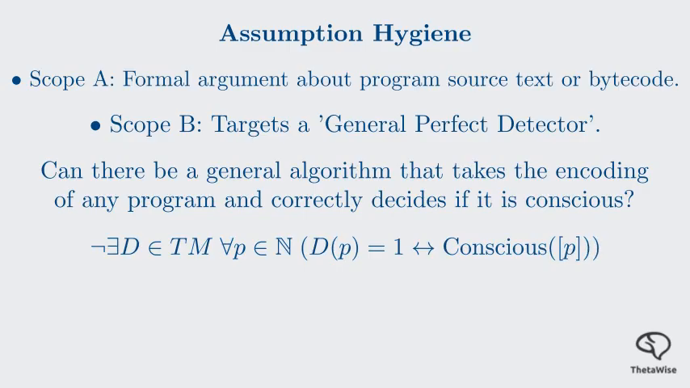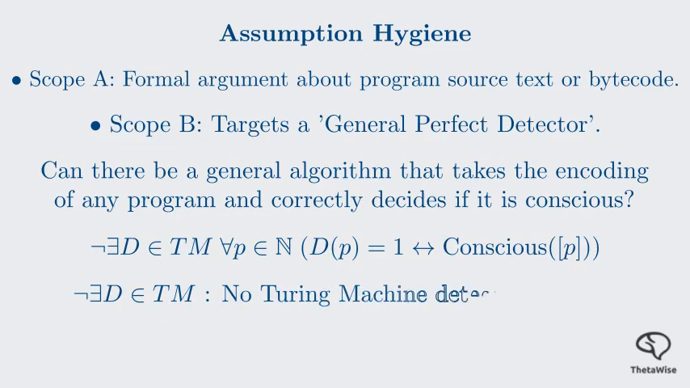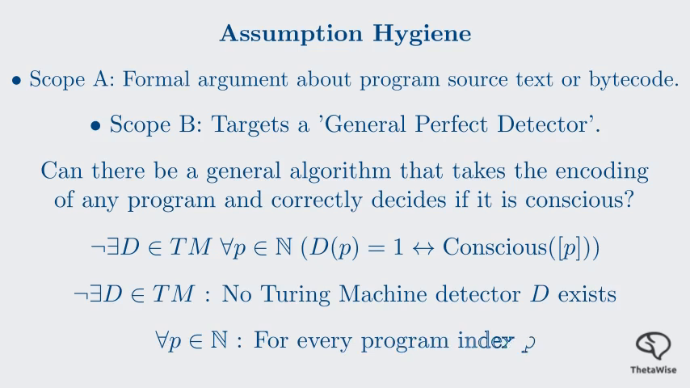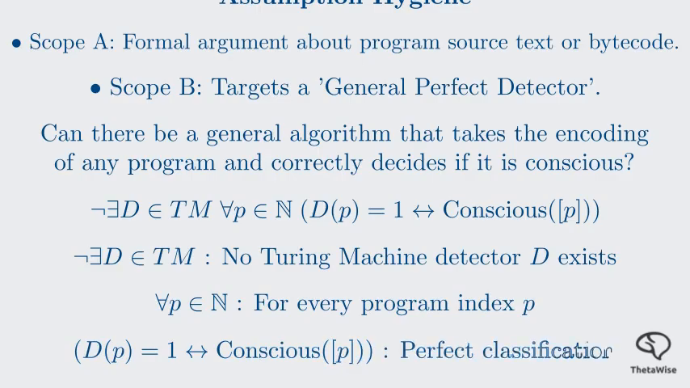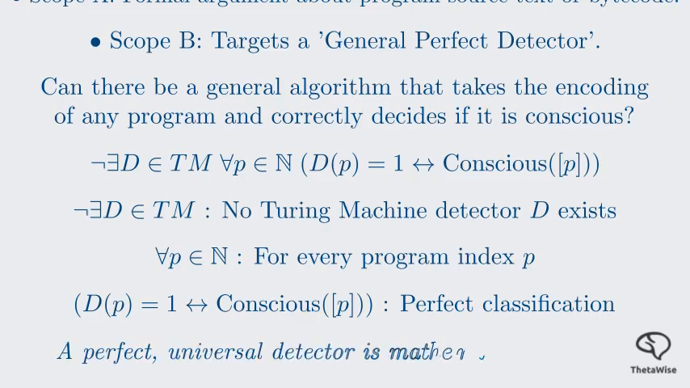Let's break down these symbols. There does not exist a detector D in the class of all Turing machines. Basically, no computer program. That works for every program index P, meaning every possible piece of software. Such that the detector says yes if and only if the function denoted by that program is conscious. Crucially, this doesn't say consciousness is impossible, or that we can't have evidence for it. It says that a perfect universal detector is mathematically blocked, provided we accept 3 specific axioms.